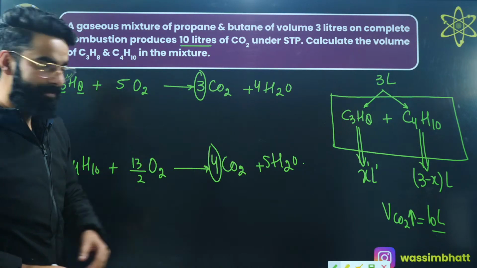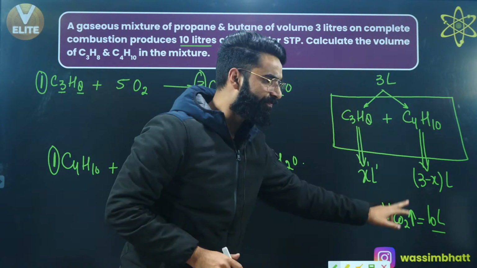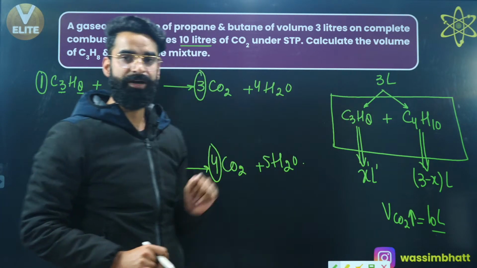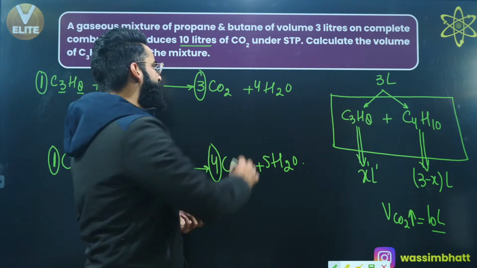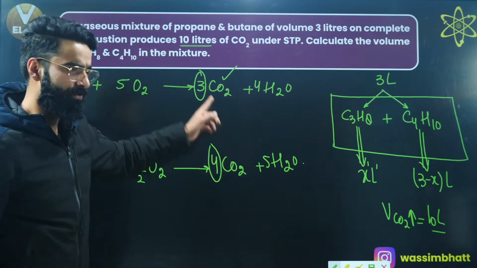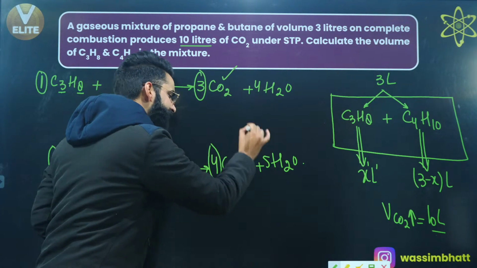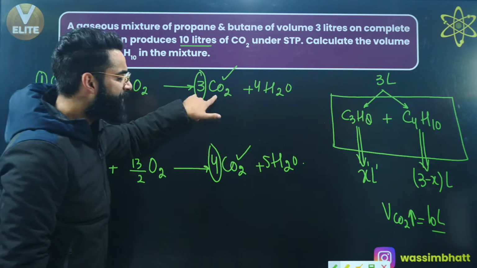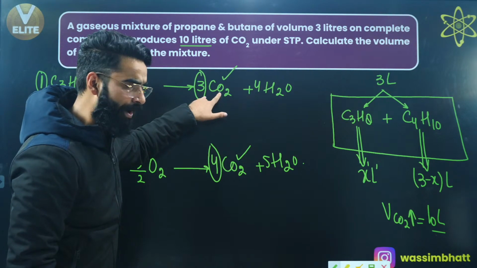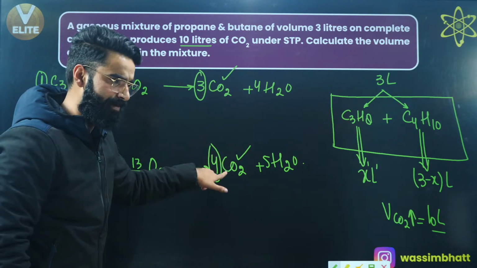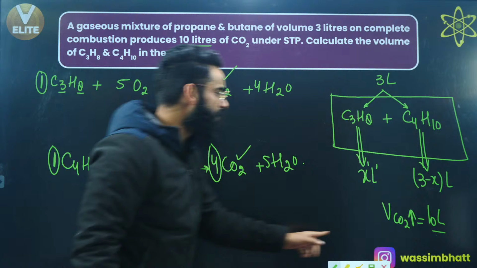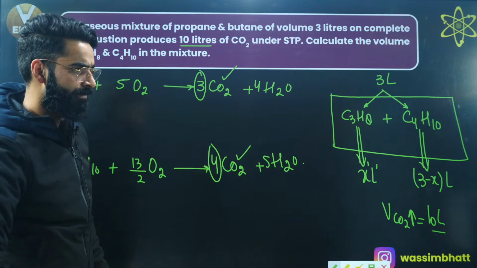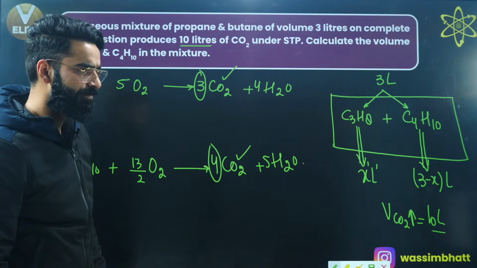Okay. See, so when we do the combustion of this mixture, as per the equation itself, 10 liters of carbon dioxide gets liberated. So how many reactions basically take place? 2 reactions. Can I say some volume of carbon dioxide will be getting liberated from this reaction and some volume of carbon dioxide will be getting liberated from this reaction? Okay. Can I say volume of carbon dioxide which gets liberated from reaction number 1 plus volume of carbon dioxide which gets liberated from reaction number 2 should be equal to the total volume of carbon dioxide liberated? This is the concept which I'll be using, as simple as that.